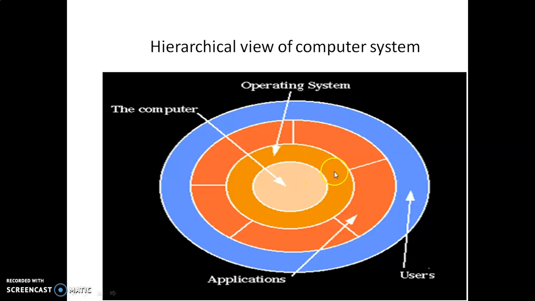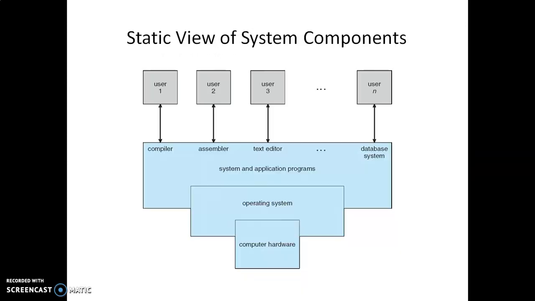0th level, first level, second level, third level. Totally, we have 4 levels here. The lowermost level we can consider as the 0th. It is the hardware. And the next one, the first level, is nothing but the operating system. And the next layer is called the application layer, where we can store all our application programs. And the final level is nothing but the users. That is level number 3. So this is called the hierarchical view as well as the layered view of the computer system.